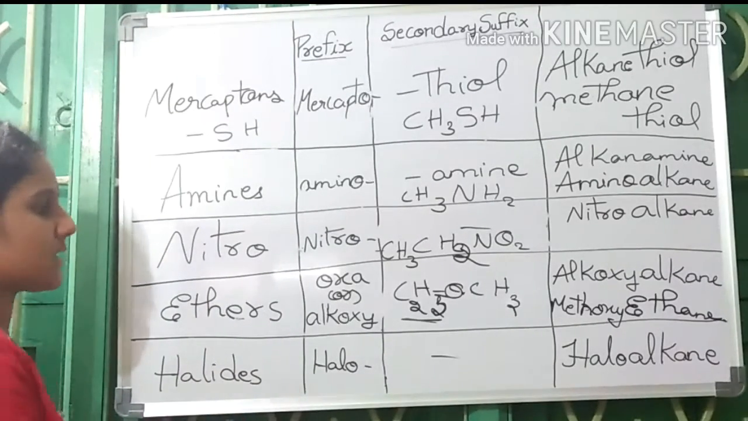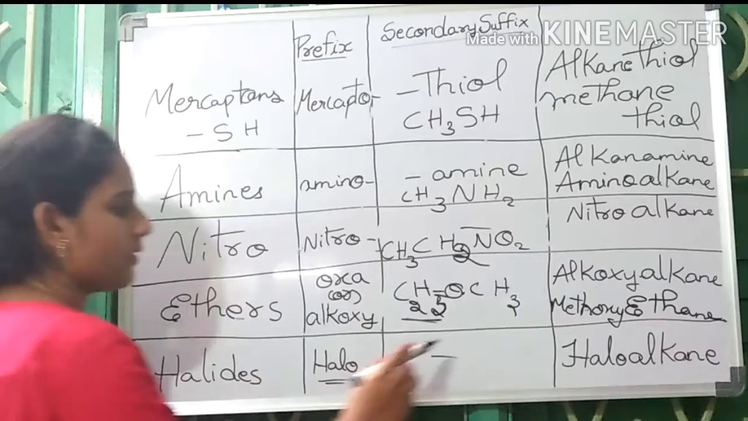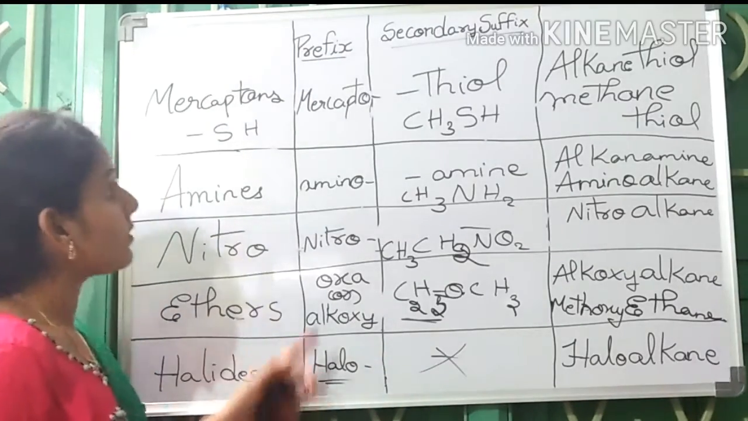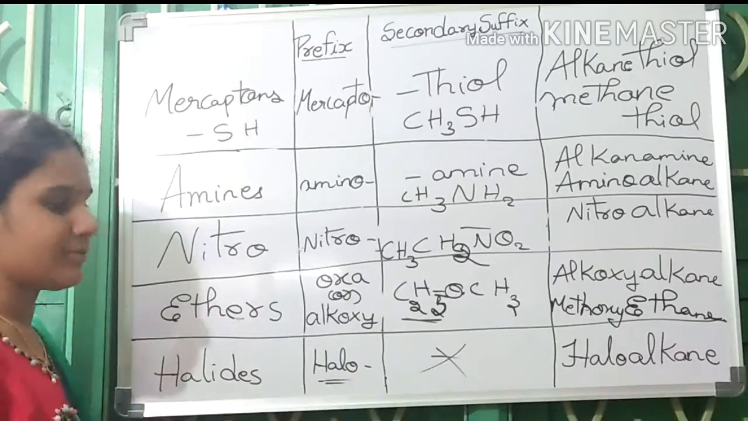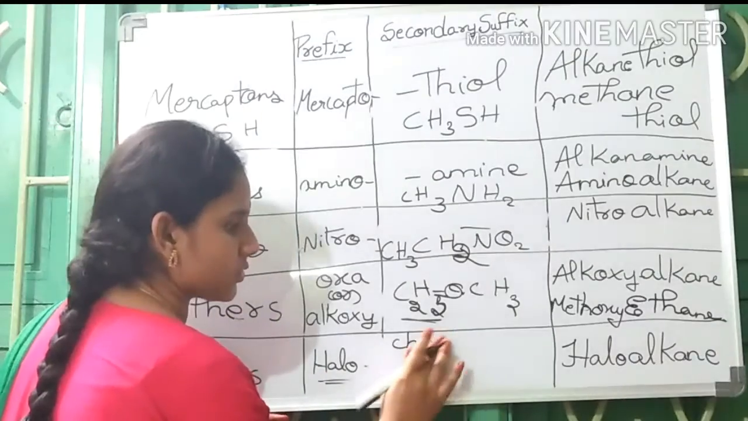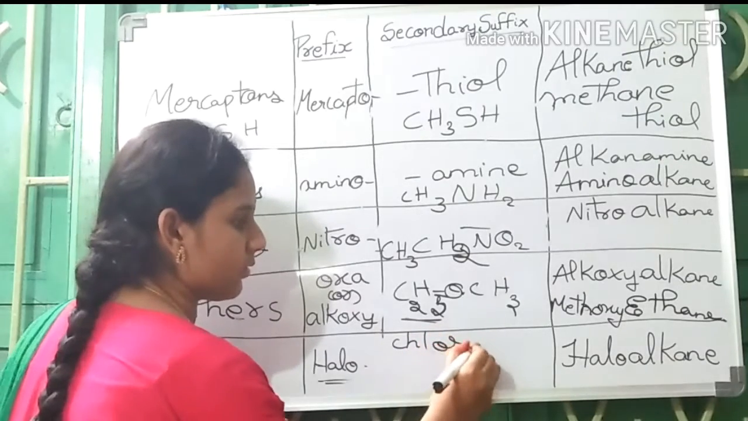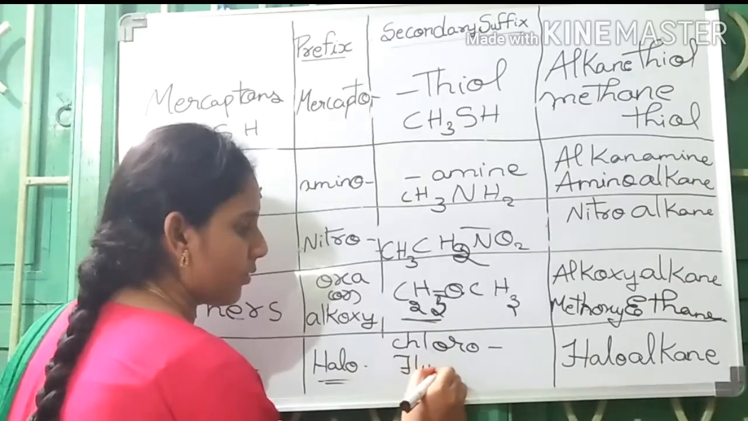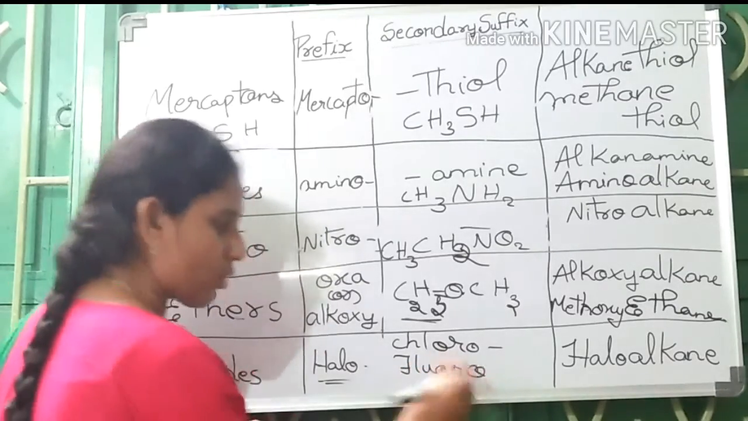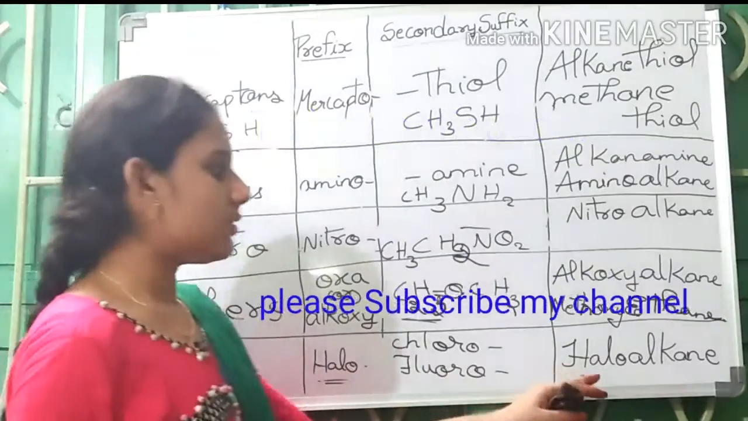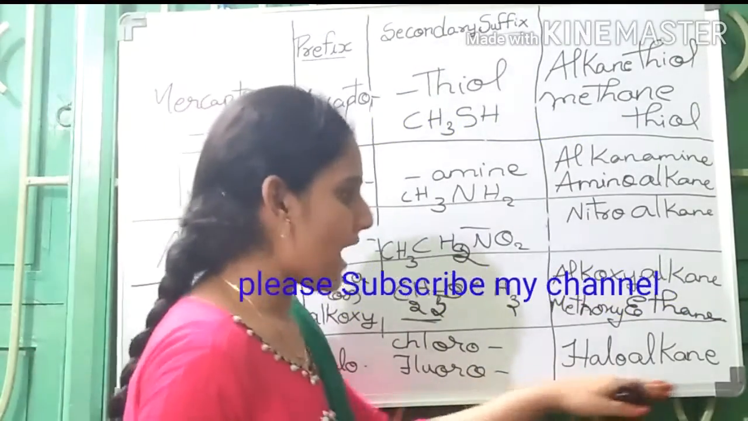Halides. They are also generally used as prefixes only, no suffixes. The prefix would be halo. If it is a chlorine, the prefix would be chloro, fluoro, bromo, iodo, like that. Halo would be the prefix. Then the generic name would be haloalkane.